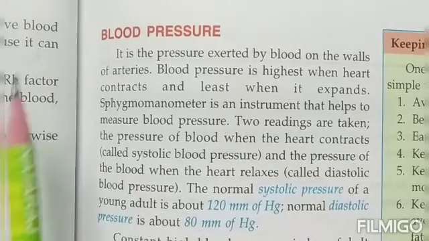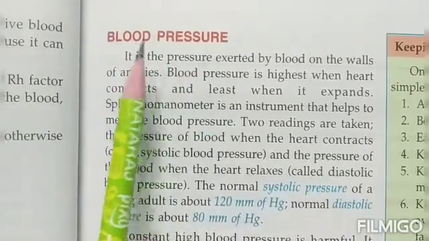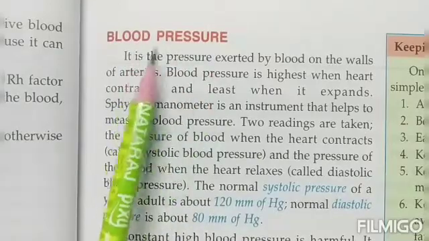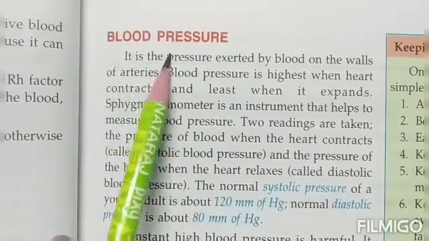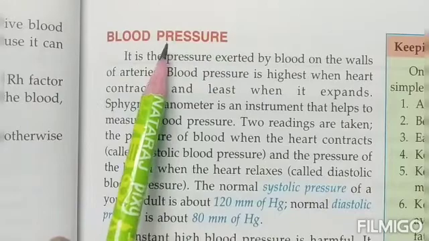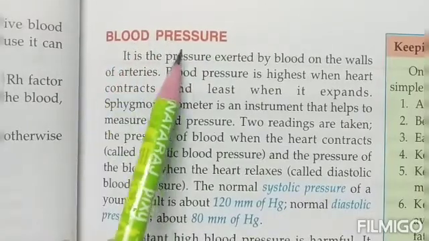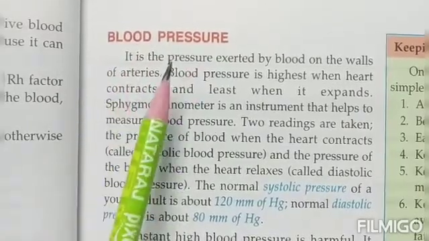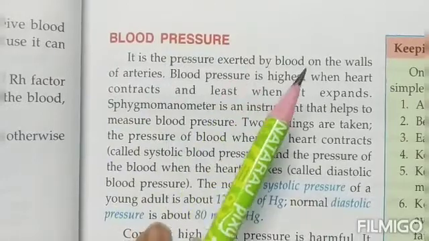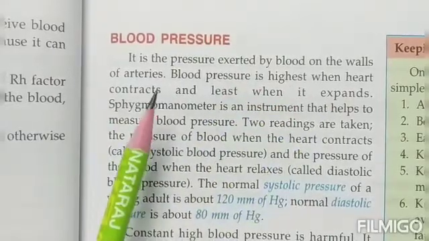Now the next thing is, children, blood pressure. Maybe many a time you must have heard of this term blood pressure. They have a high blood pressure today, the blood pressure got low. So what exactly is blood pressure? It is the pressure that is exerted by the blood on the walls of the arteries.